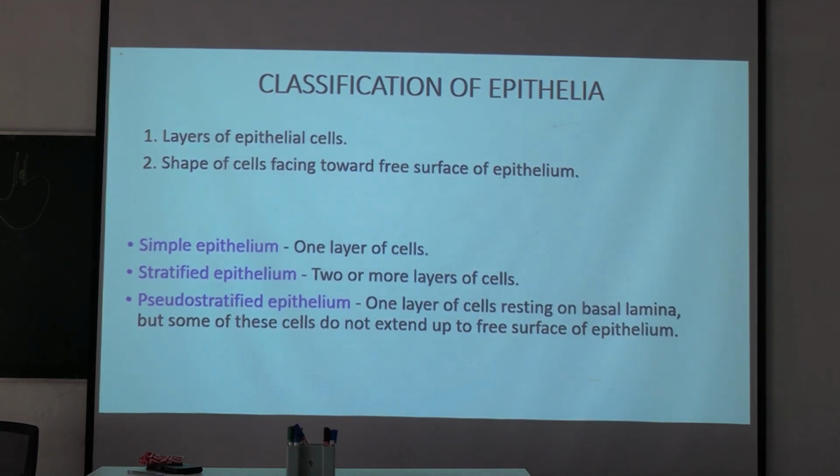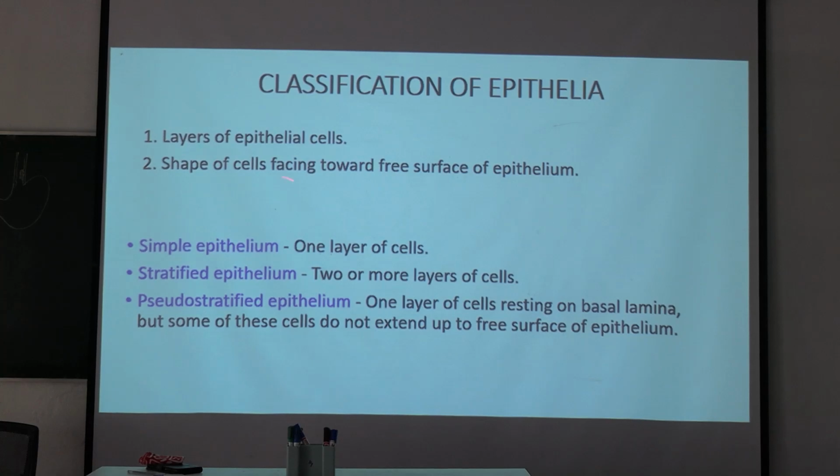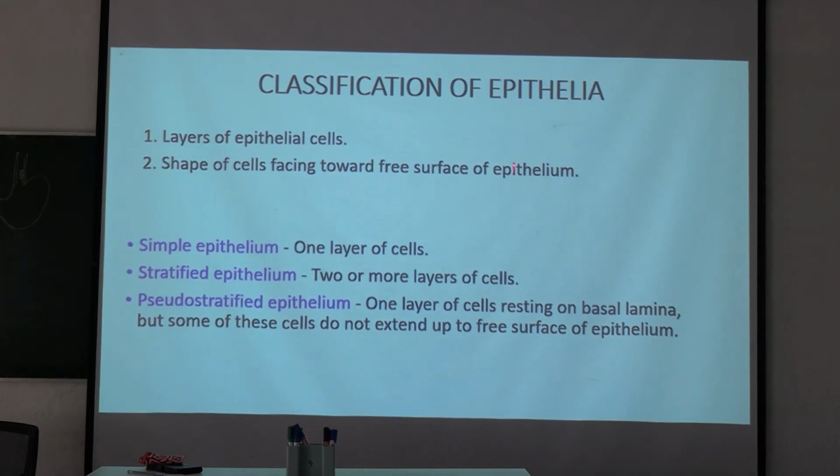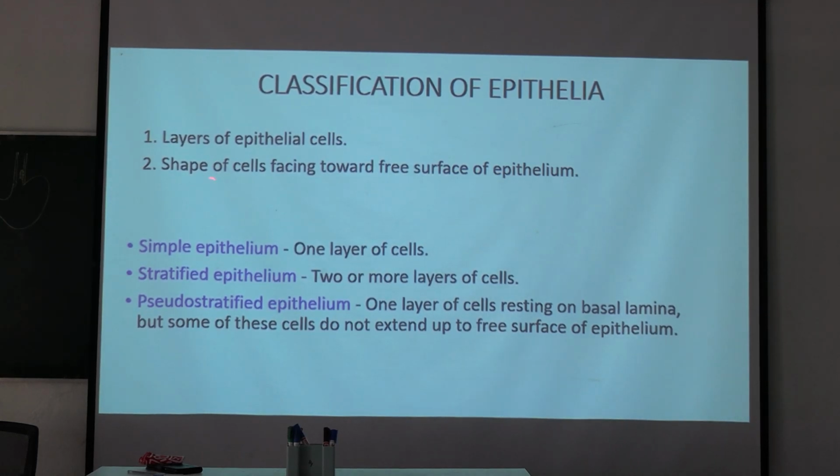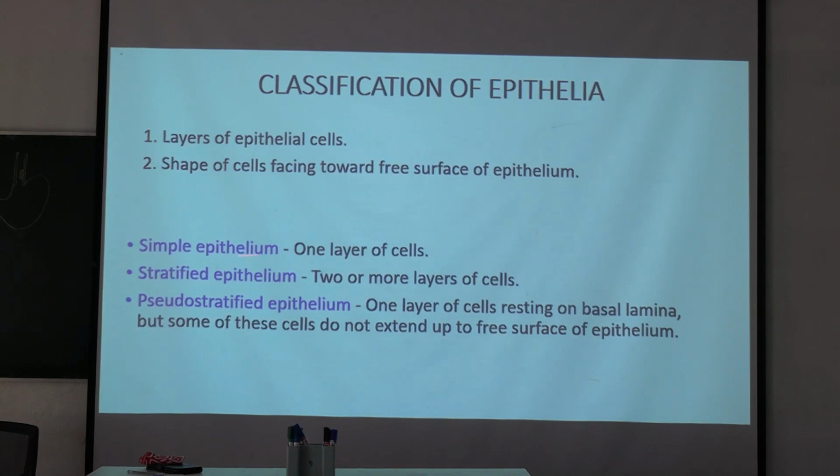So layers of the epithelial cells and shape of the cells facing towards the free surface of the epithelium helps in classification of the epithelium. So epithelium is divided into three main types. Simple epithelium: here only a single layer of cells is present. Stratified epithelium: two or more layers of cells are present.